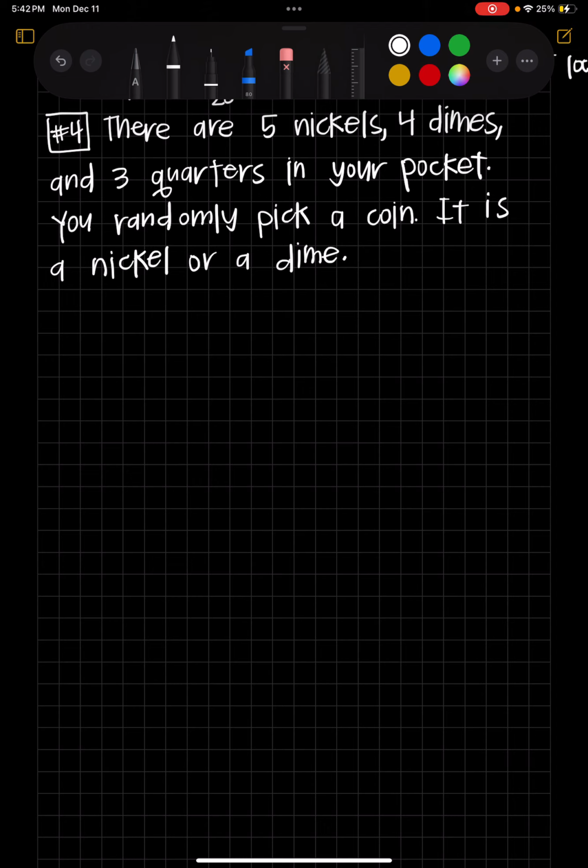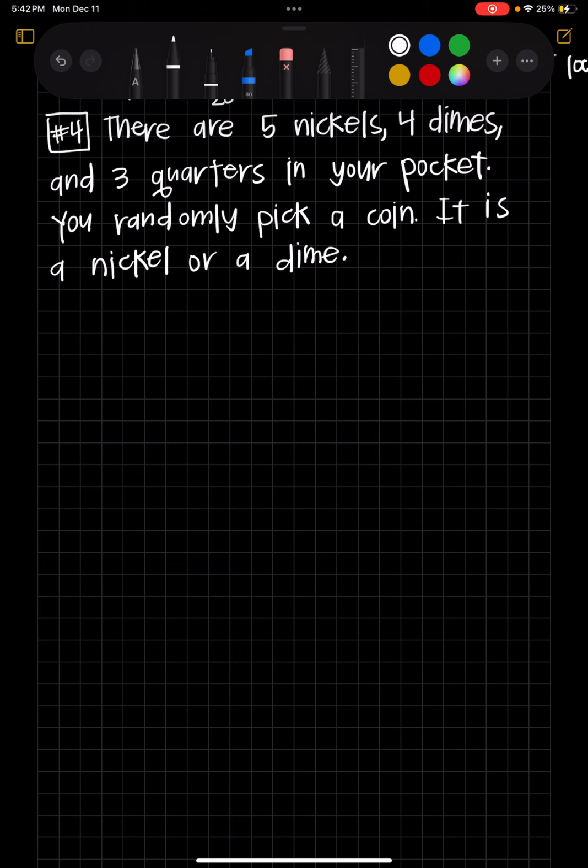So to decide if these are mutually exclusive or not, we need to go back to the definition of mutual exclusivity. And remember, that definition is when two or more events cannot occur at the same time. So we want to think about this. We want to pick a nickel or a dime.